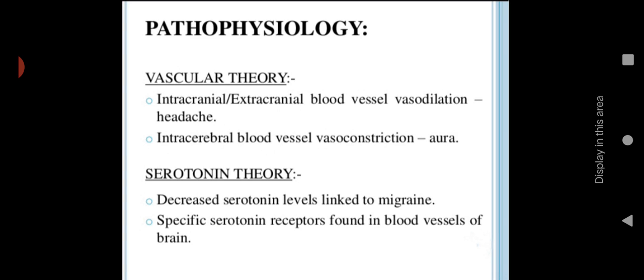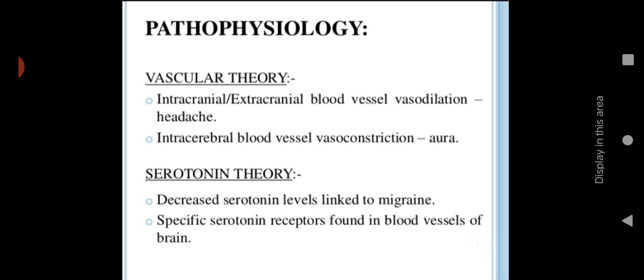So let us see the pathophysiology. The exact cause is not mentioned anywhere. Here the pathophysiology explained for headache is the vascular theory. Intracranial or extracranial blood vessel dilation: when the blood vessels dilate, more blood flushes into the brain, which can lead to headache.